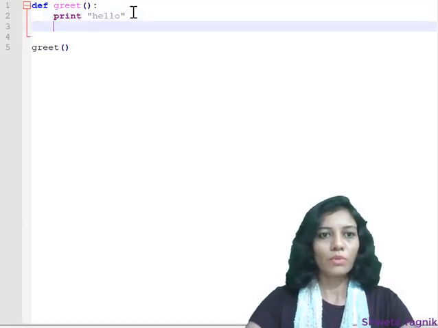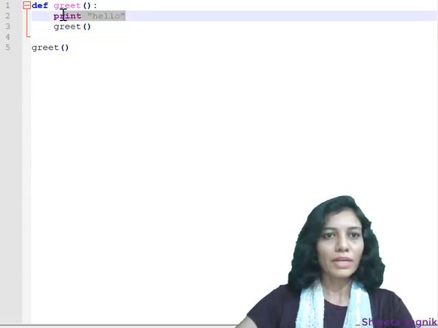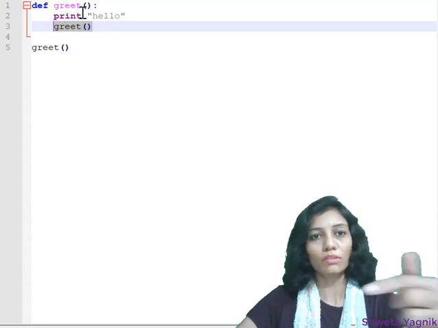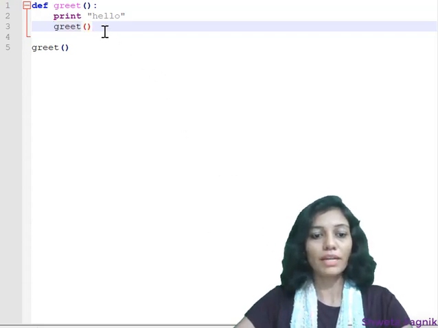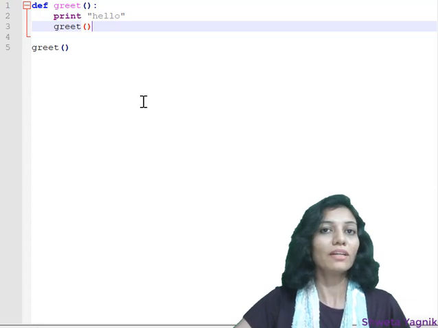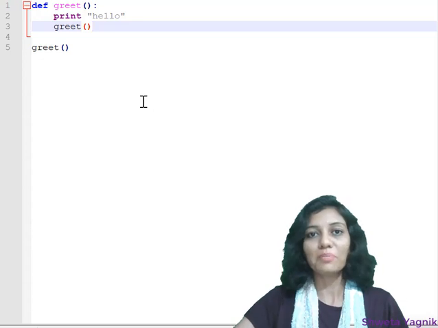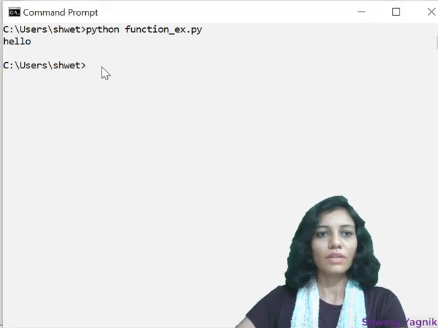So here what I am doing, I am making call to that function again. So after printing this line, it will execute this line. That means control goes back to the first line, that is definition, and it is going to execute the function again. Let's execute and see how many times it is going to execute. Is there any guess how many times this hello will get printed? We don't have here any termination condition, so it will be executed multiple times, or we can say infinite times.